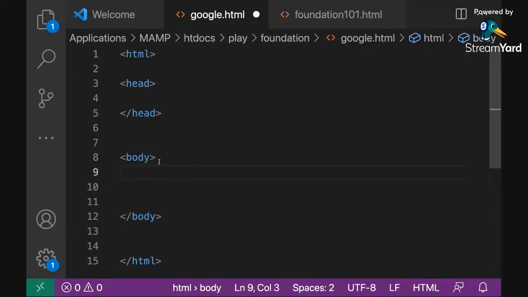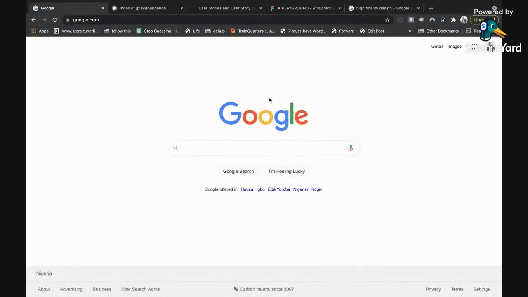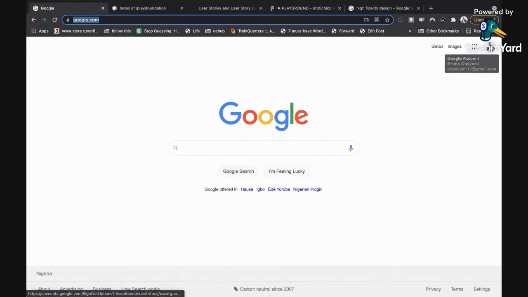So the first thing I usually do when I see a design like this is to just lay out everything on the screen that I can see, right? I can see some text here, Gmail, images. You can open this page on your system if it's not so clear. So I have Gmail, I have images, I have an icon here for Google Apps, right? I have my avatar top right. I have an image here. So let's just start the coding.